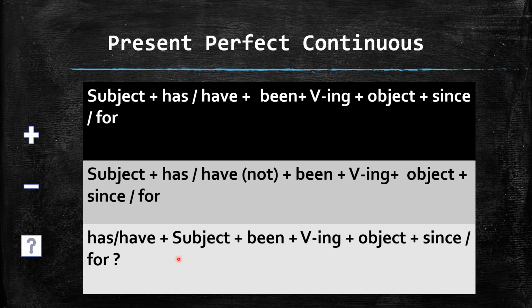Has or have plus subject plus been. Don't forget that been will come after the subject, not before the subject. And then verb plus ing plus object, and then to express the time or duration or period you have to use since or for. This is all about the formation of the present perfect continuous.